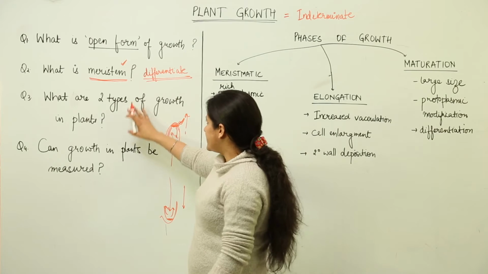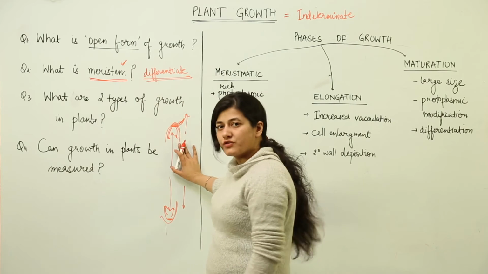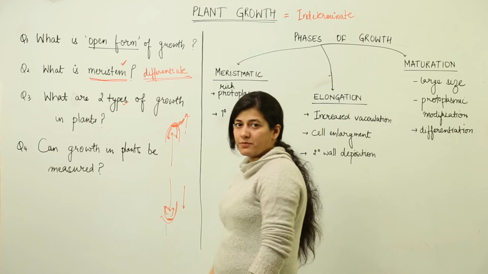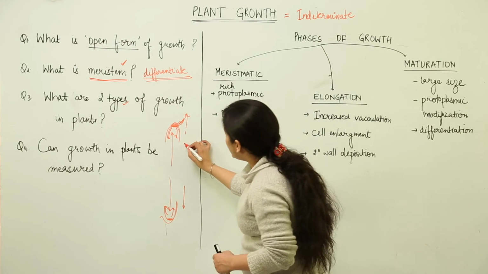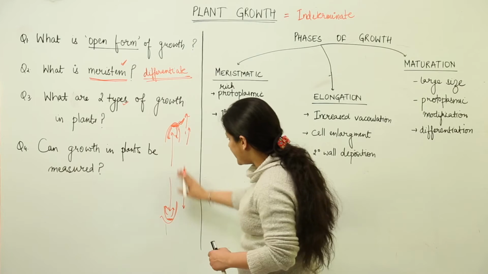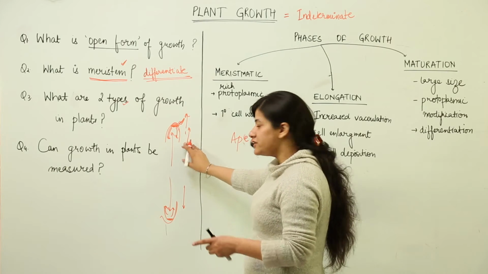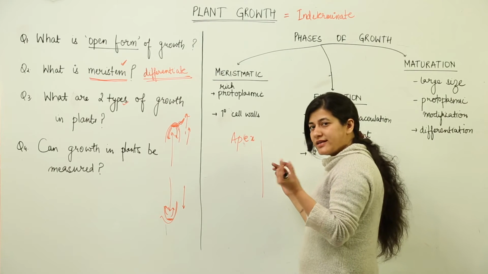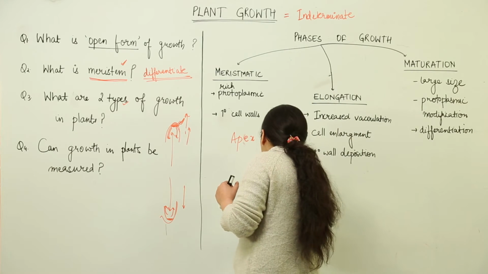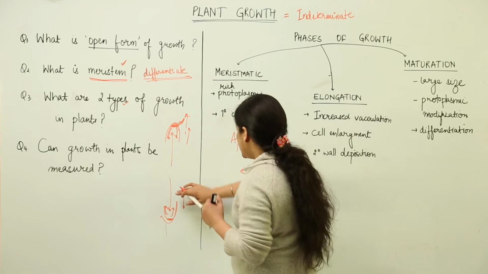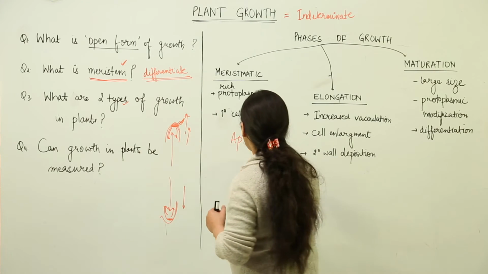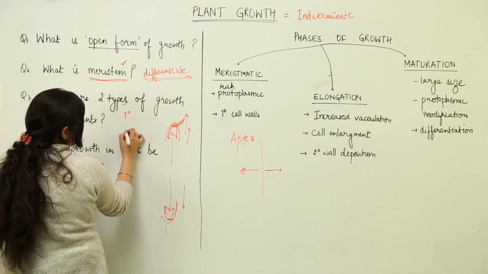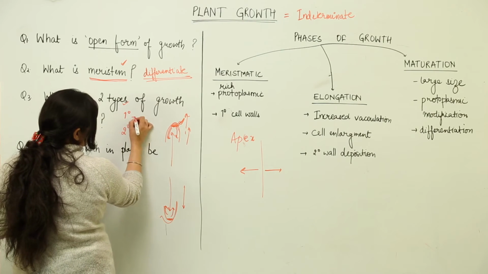Now, when we talk about meristem giving rise to growth in the plant, there are two types of growth which take place. Okay, one is the increase in length or height, as we can see, and the other is, you never see a tender plant growing to many feet of height with that slender stem. It grows in girth as well. So the increase in length is known as primary growth, and the increase in girth is known as secondary growth.